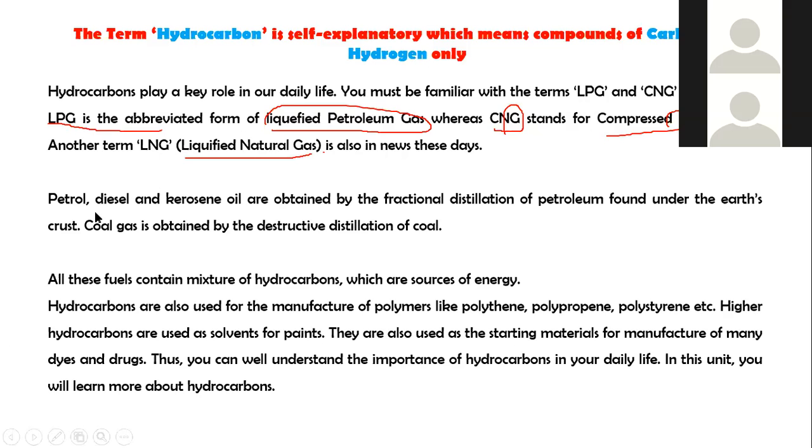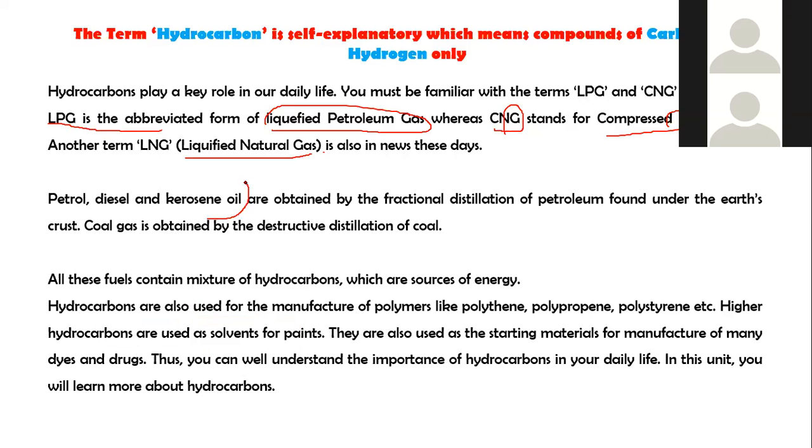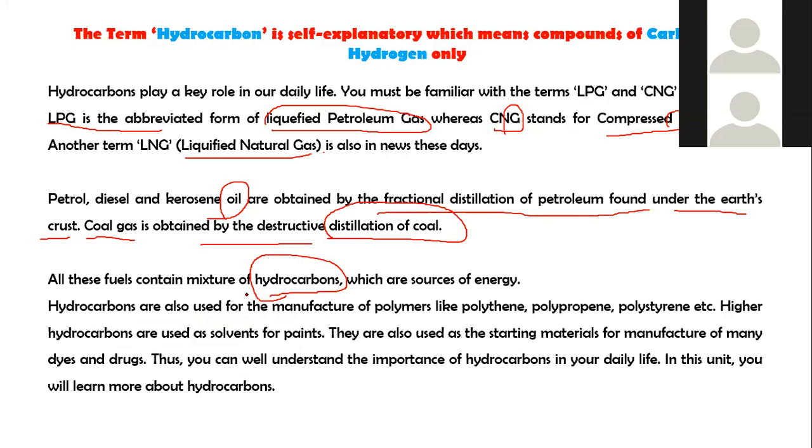Petrol, diesel, and kerosene oils are obtained by the fractional distillation of petroleum found under the earth's crust. Coal gas is obtained by destructive distillation of coal, and all these fuels contain a mixture of hydrocarbons, which are a source of energy. These hydrocarbons are also used in the manufacture of polymers like polyethylene, polypropylene, and polystyrene.